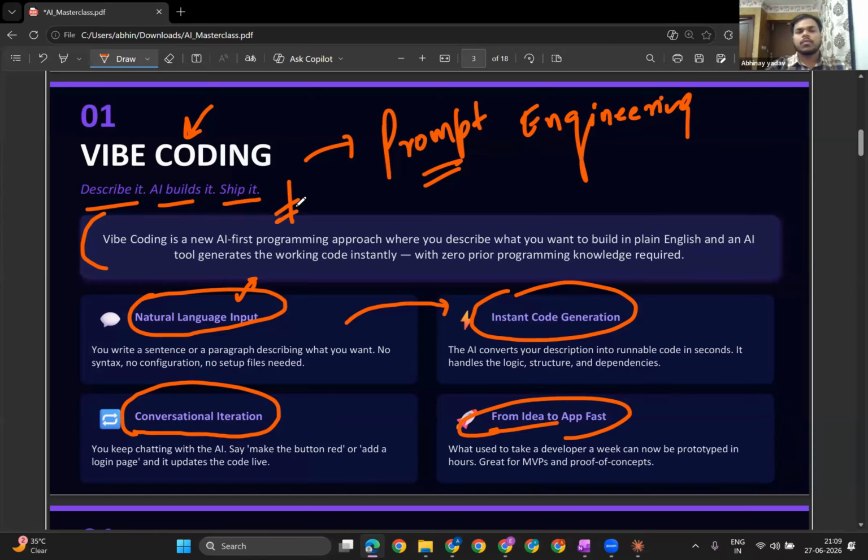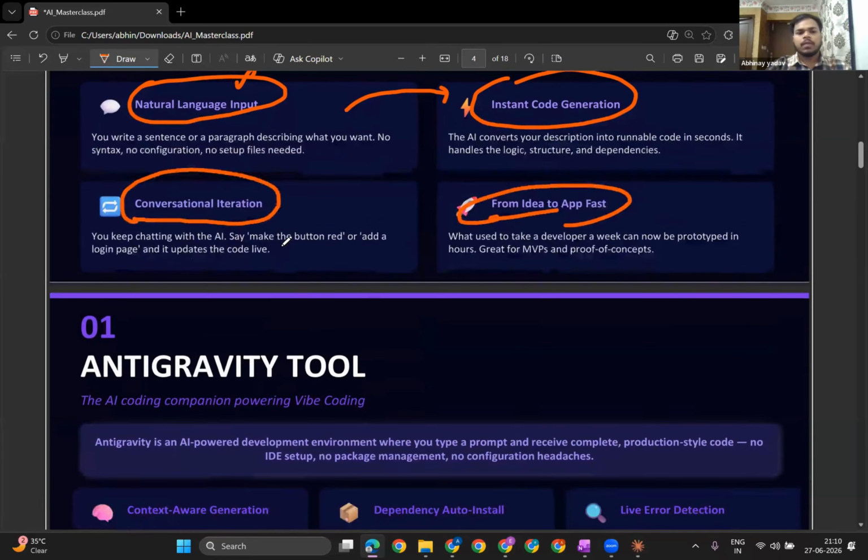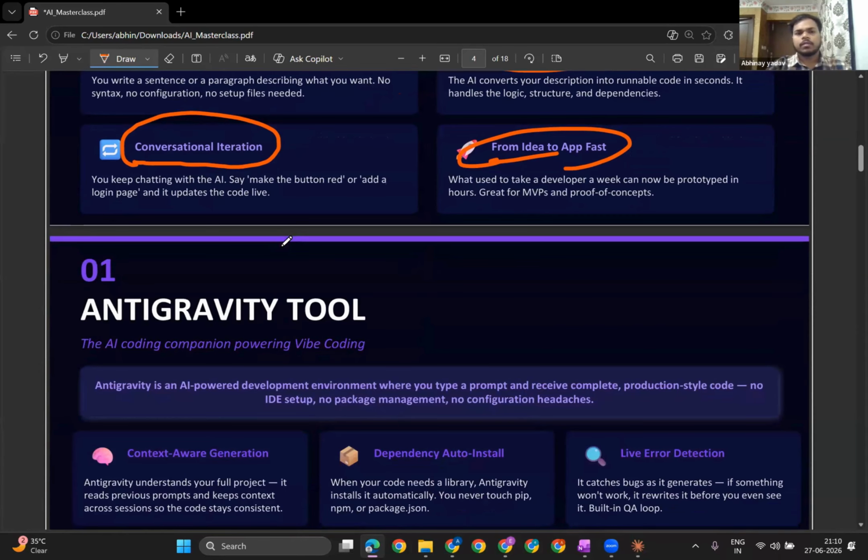So it can actually take a week, maybe two weeks, just to build those kinds of applications or websites. So let me show you one quick demo of how you can create a very simple website. I have a very powerful tool, and that tool is called Anti-Gravity.